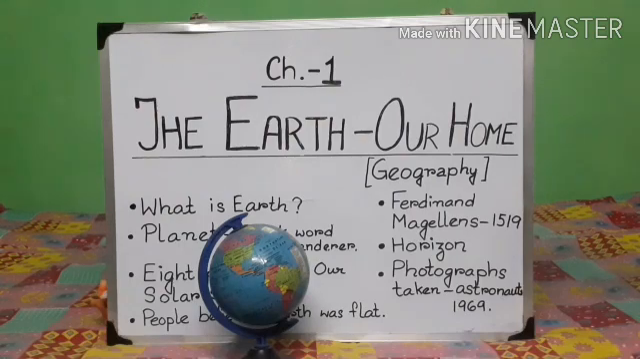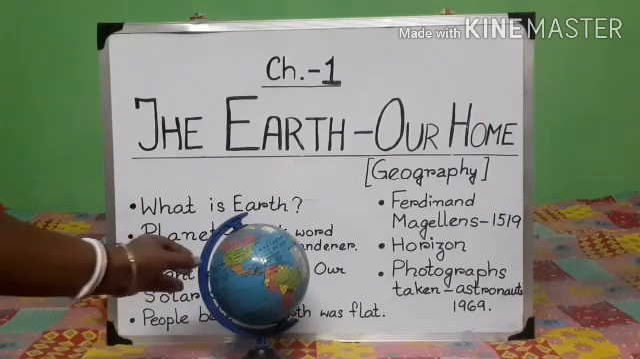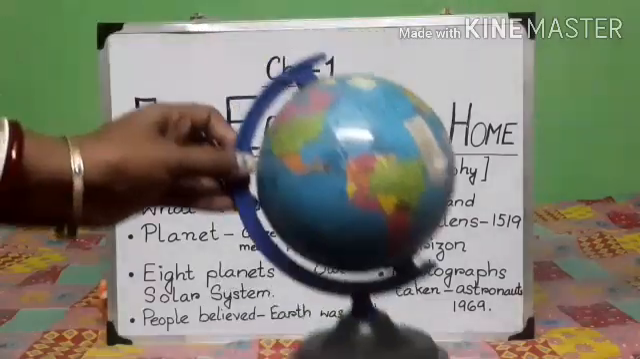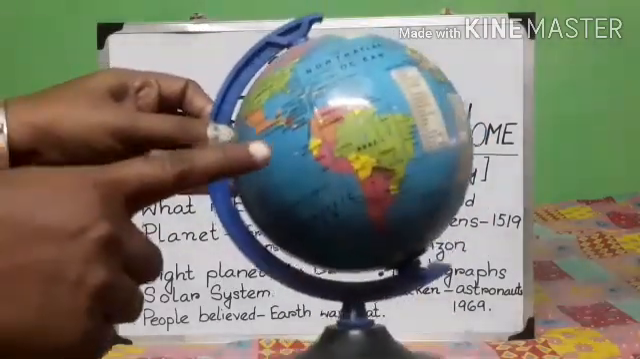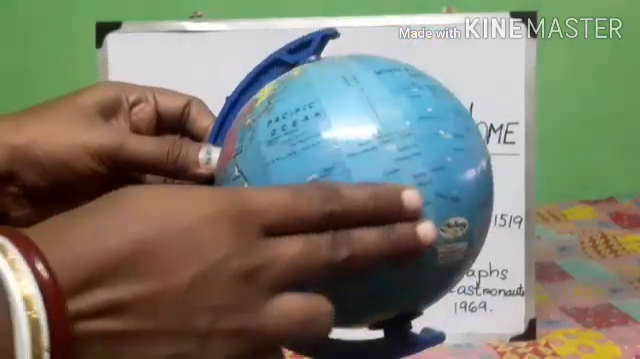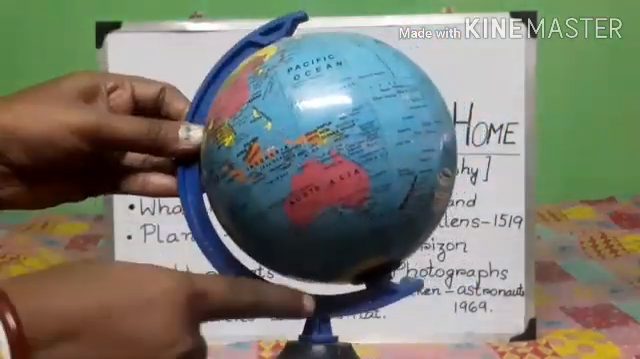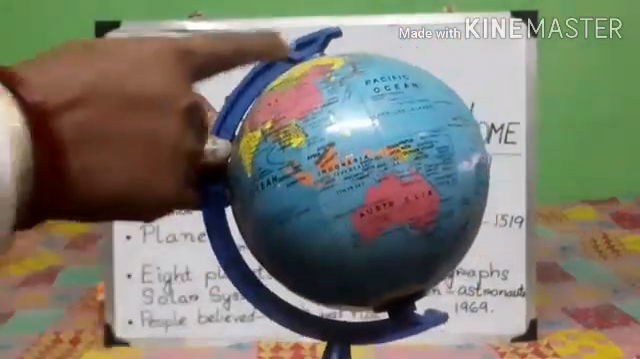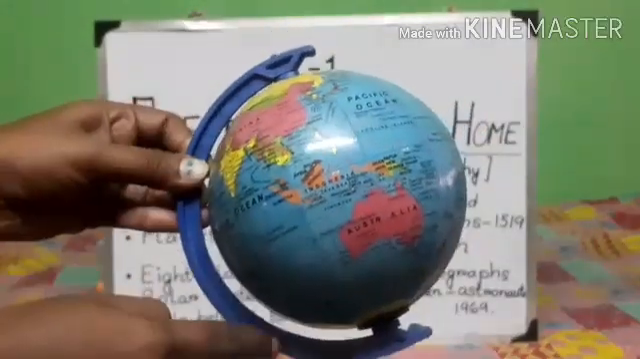It takes a whole day to spin round once. The spinning of the earth on its axis is called rotation of the earth. Now you see, if I bring this globe close to you, you can see if I try to move this, it is spinning on its own axis. Axis is nothing like this. Our earth does not have anything like this.